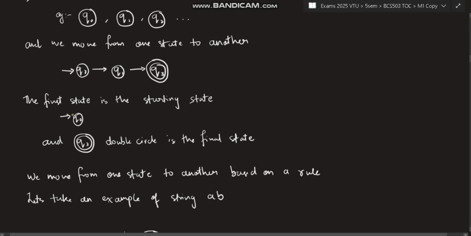First state is the starting state. This is called the starting state. You'll be starting from here and you will be reaching the double circle. Where will you be starting from? You will be starting from the starting state here and you will be reaching the end state. That is the final state, and the final state will be marked with a double circle.